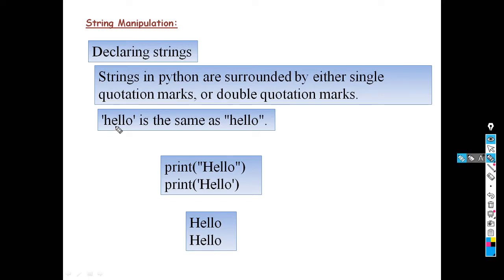Then hello, this is enclosed within single quotation marks, is the same as hello enclosed in double quotation marks. So both have the same meaning. Okay, then how can we print that data? Look here. Print within double quotation marks hello, print within single quotation marks hello. So it gives you the same output. There is no difference between single and double quotation marks. We can enclose the string with single quotation marks as well as double quotation marks. So this is the first part, how we can declare the string.